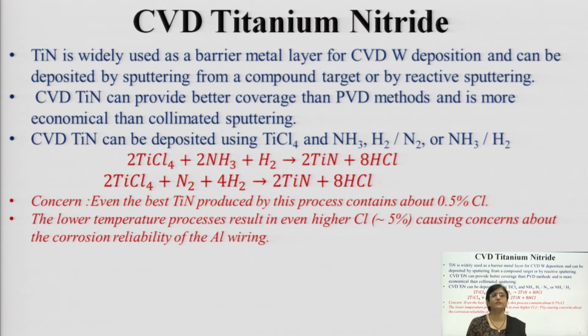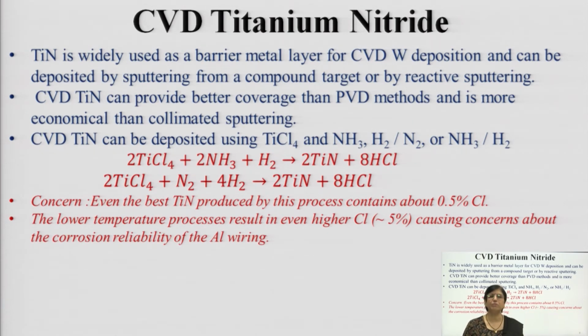Then the third material is titanium nitride, which is widely used as a barrier layer in case of CVD. We have seen already CVD of tungsten. There are multiple ways in which, whenever you are carrying out chemical vapor deposition, a barrier layer is being used, and that barrier layer is generally of titanium nitride.